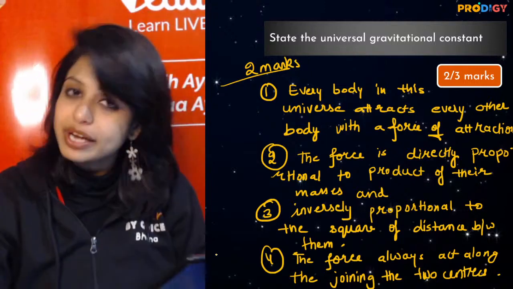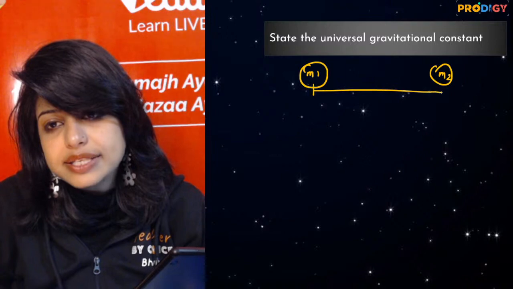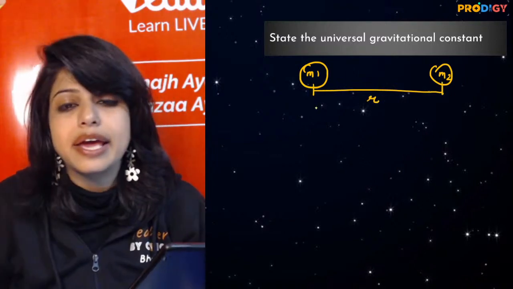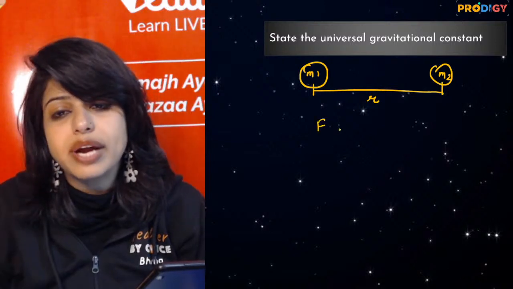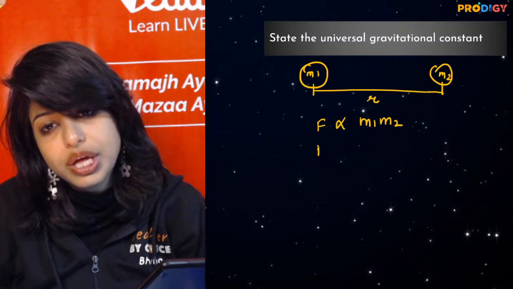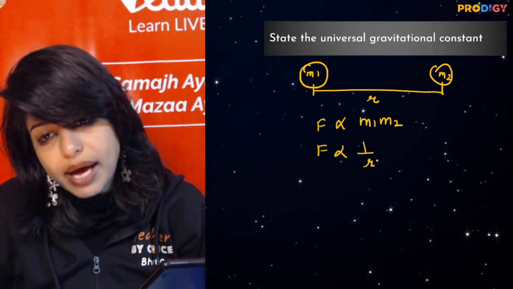But we have to go for 3 marks. So what will we do? We will put one mass m1, we'll put one mass m2. We will say that the centers are separated by a distance r, and in this case my force of gravitation is given by m1 into m2, which is also given by this.